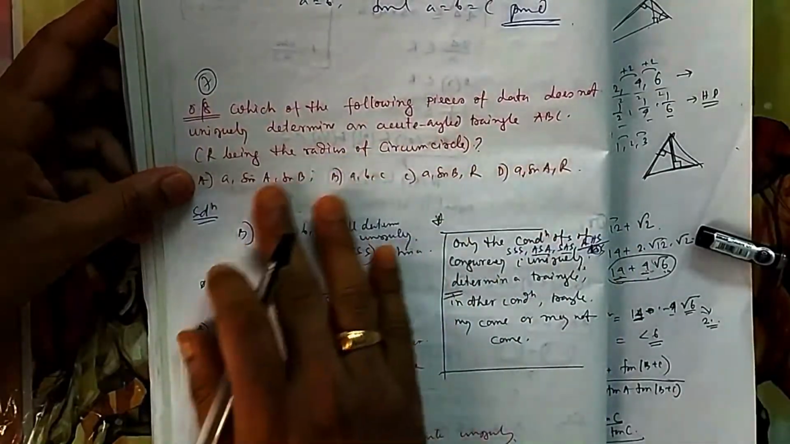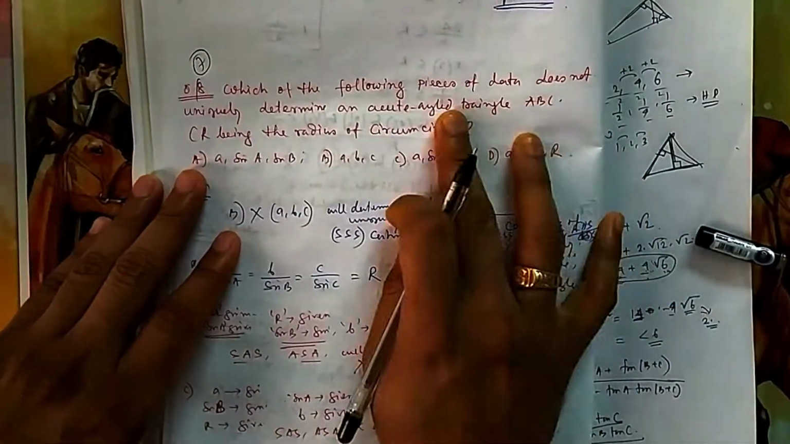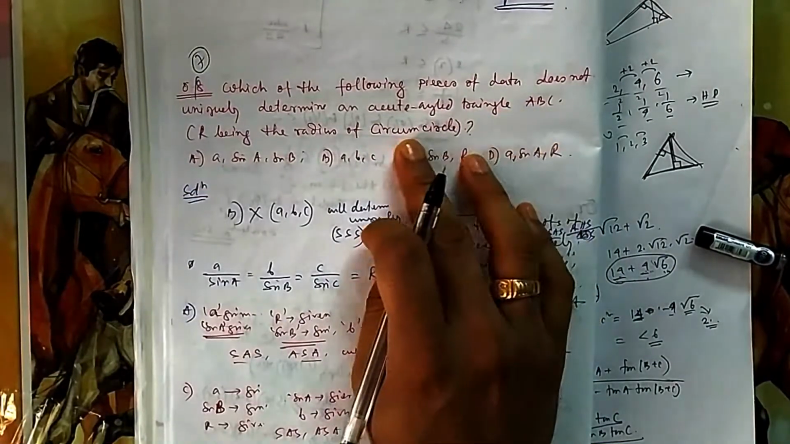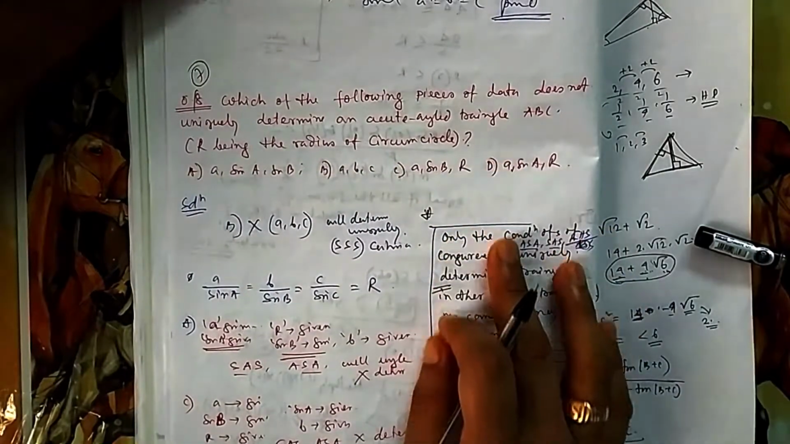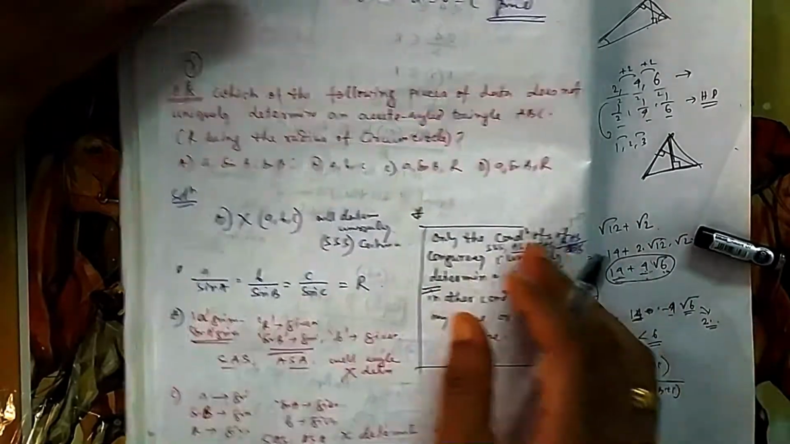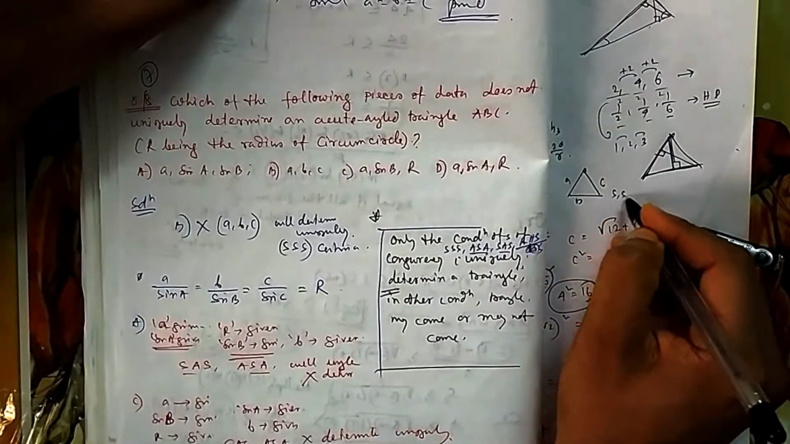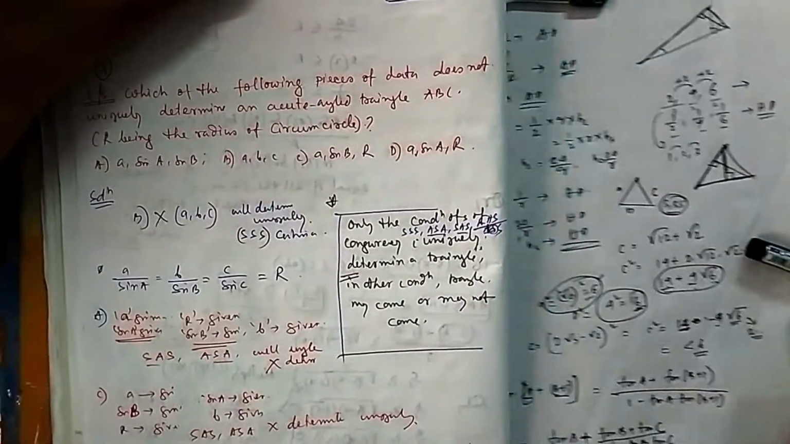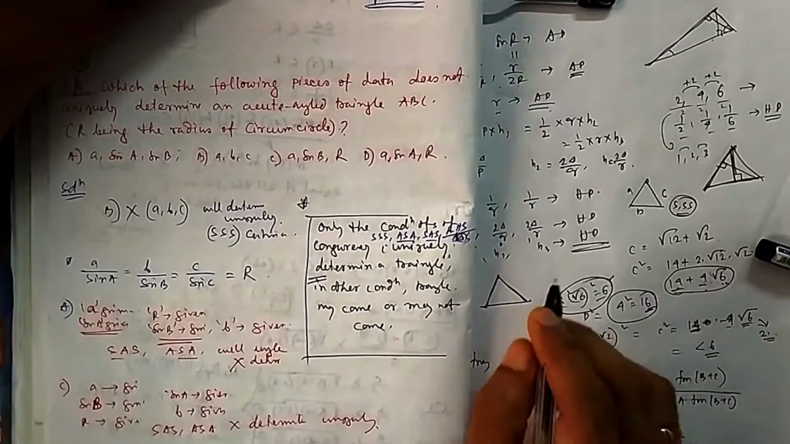So in number 7, which of the following pieces of data does not uniquely determine an acute angle triangle ABC, R being the radius of the circumcircle? So these data are given to you and they are asking which one should be uniquely determined. For uniquely determining a triangle, what do you need? If I give you 3 sides, can the triangle be unique? Yes, the triangle will be unique. That's the SSS criteria. You can think from the congruency criteria also. 3 sides are given, so obviously it will be a unique triangle.